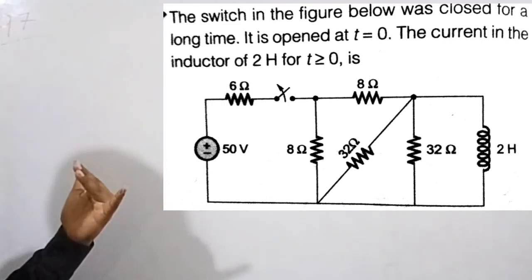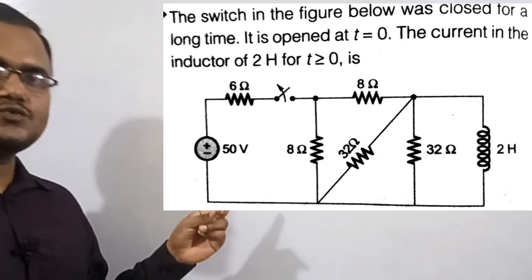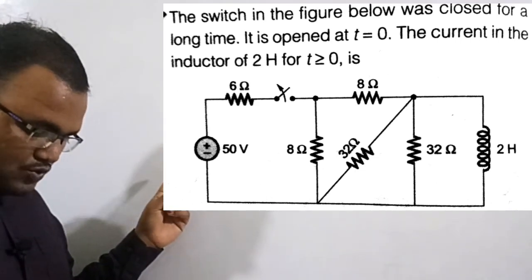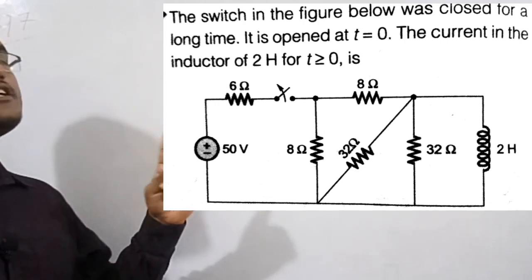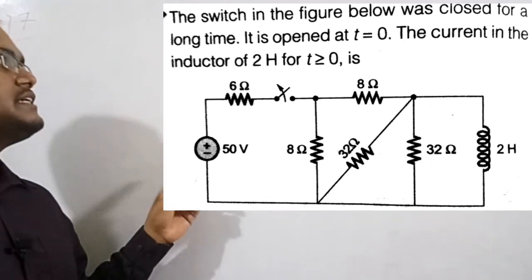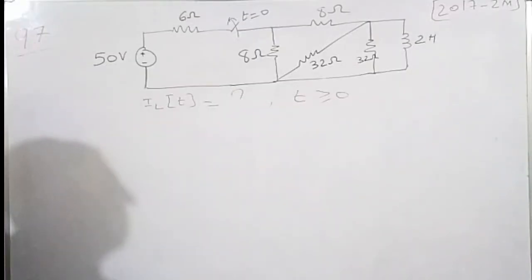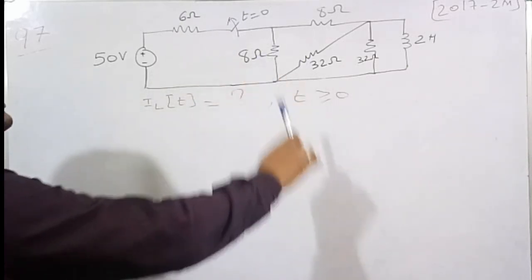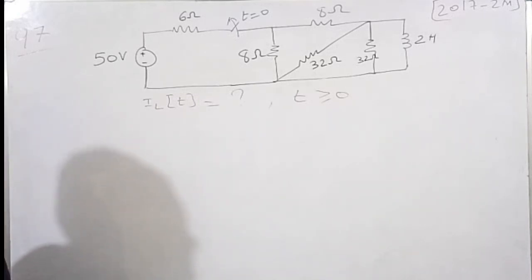Before opening the switch, the circuit is at steady state condition, and after opening the switch, we need to find the expression of the current in the inductor for t greater than or equal to 0. That we need to find in this numerical. So let's get started. I have drawn this figure again. After opening the switch, we need to find the current in the inductor, which is 2 Henry.